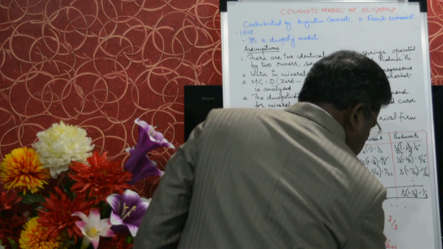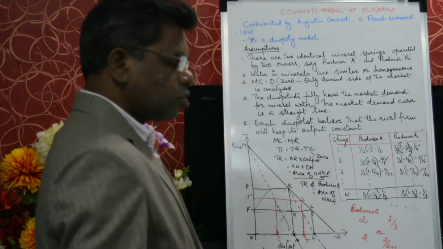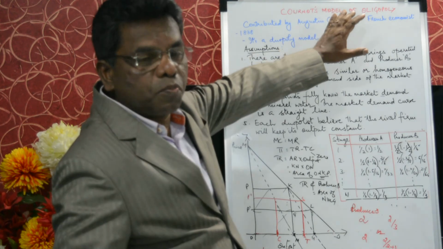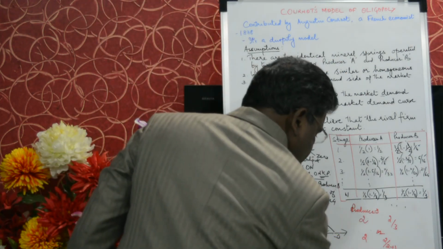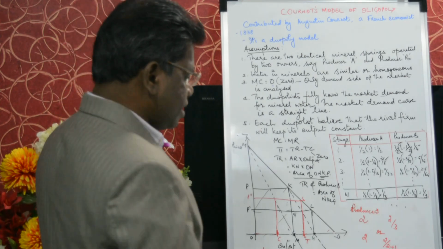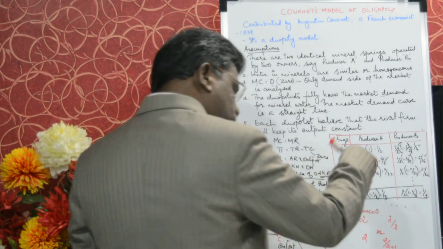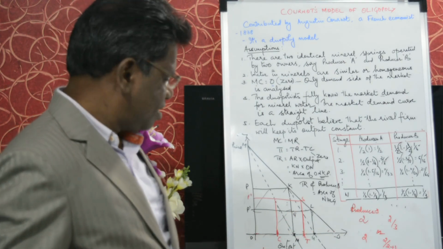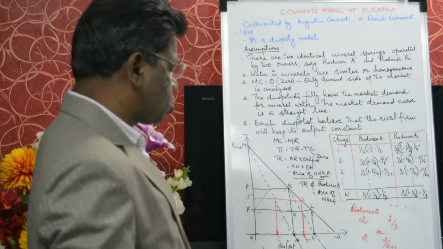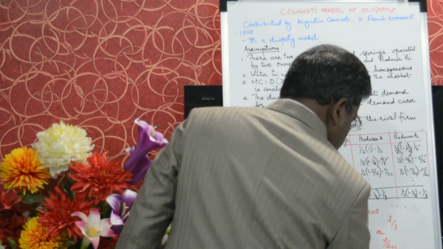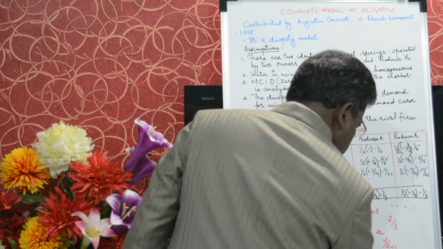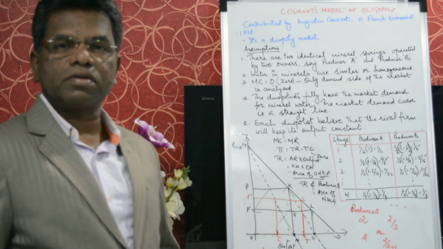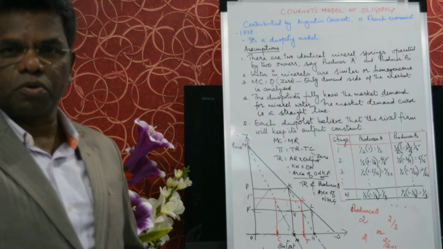Otherwise, 3/3 plus 1. So we come to a generalized formula for Cournot's model of oligopoly. Suppose there is n number of producers, then the total output will be produced by all the n. N means 10, if 10, then 10/11. If there is n number of producers, then all the producers will produce n upon n plus 1. This is the generalized formula. This is all about Cournot's model of oligopoly. Thank you.